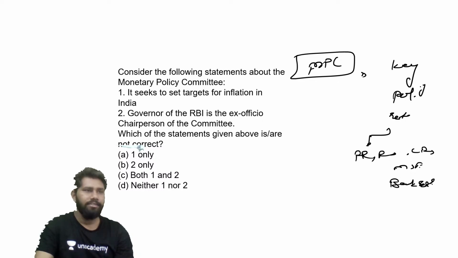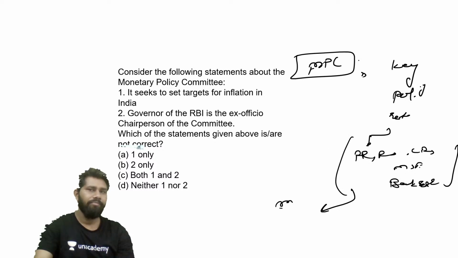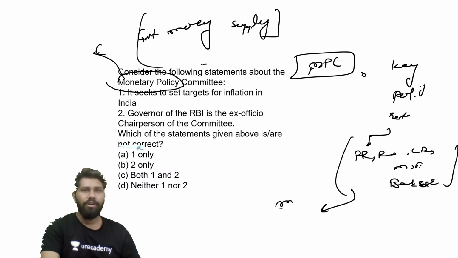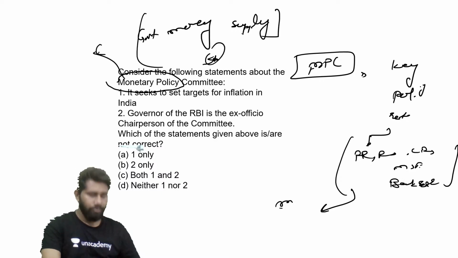These are specific rates that can easily control the money supply. By switching this particular policy, the government can easily control the money supply in the economy. That's why it is called the Monetary Policy Committee. Very important for all of the students to understand it.